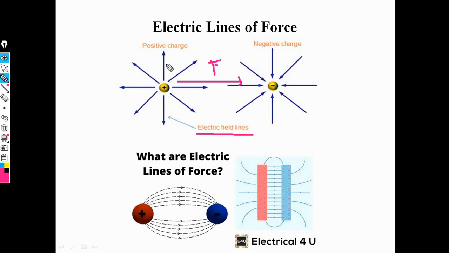That means positive charge is always attracted to the negative charge by a force of attraction. Positive charge always exerts force on the negative charge. Now this is the exact concept of positive charge and negative charge, and both depend on lines of force. These are the several lines of force there, 1 2 3 4 5, 1 2 3 4 5. These are the electric lines of force. Okay, now this is the concept of electric lines of force.